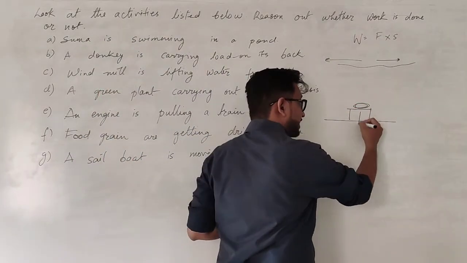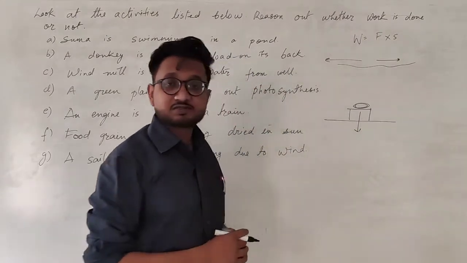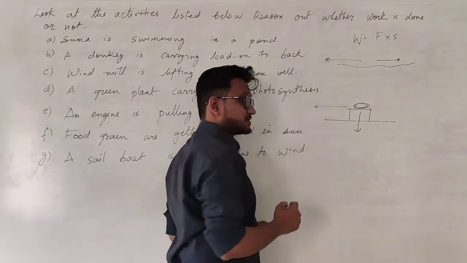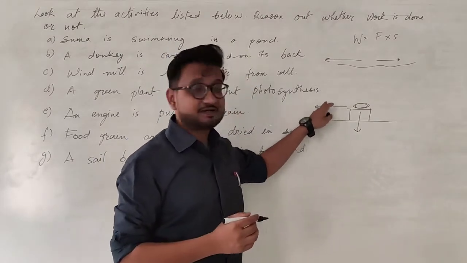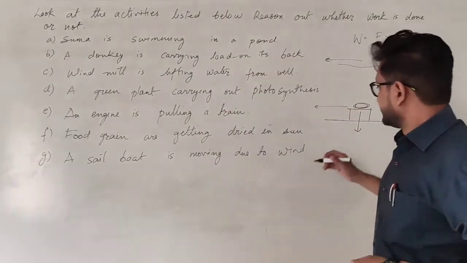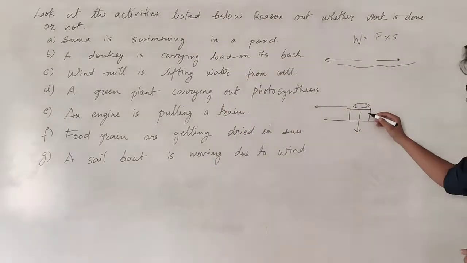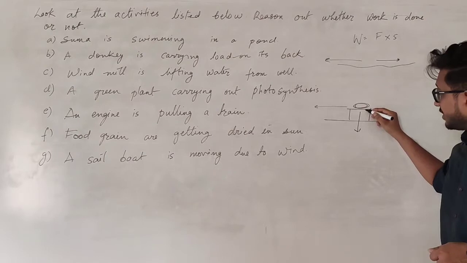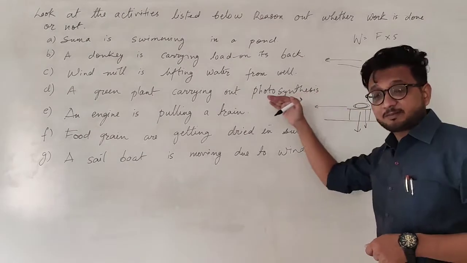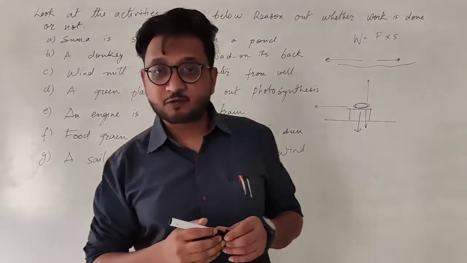The force of gravity is pushing downwards, but let's say that the donkey is moving in this direction. So the force and displacement are perpendicular to each other. That means according to the gravitational force, the displacement is not happening in this direction or this direction. It is happening perpendicular to the force applied.